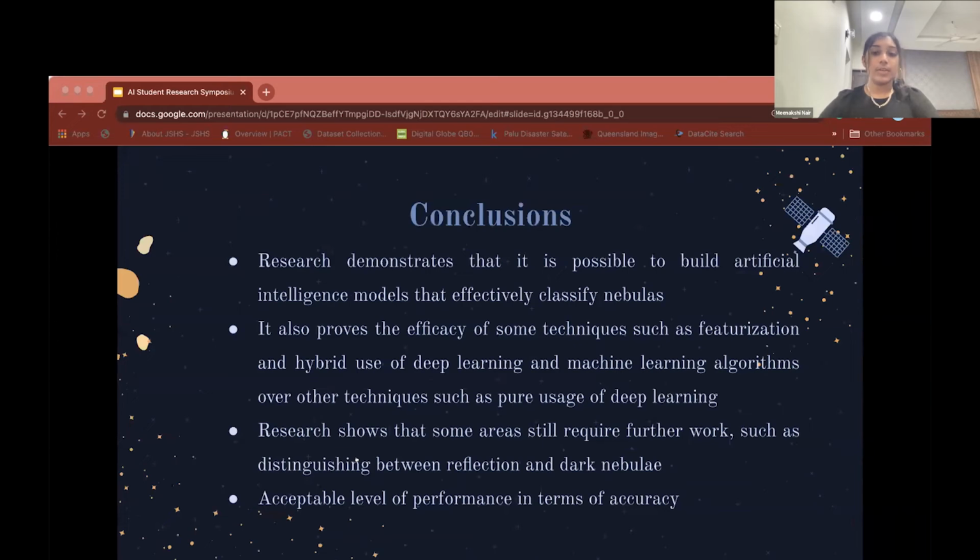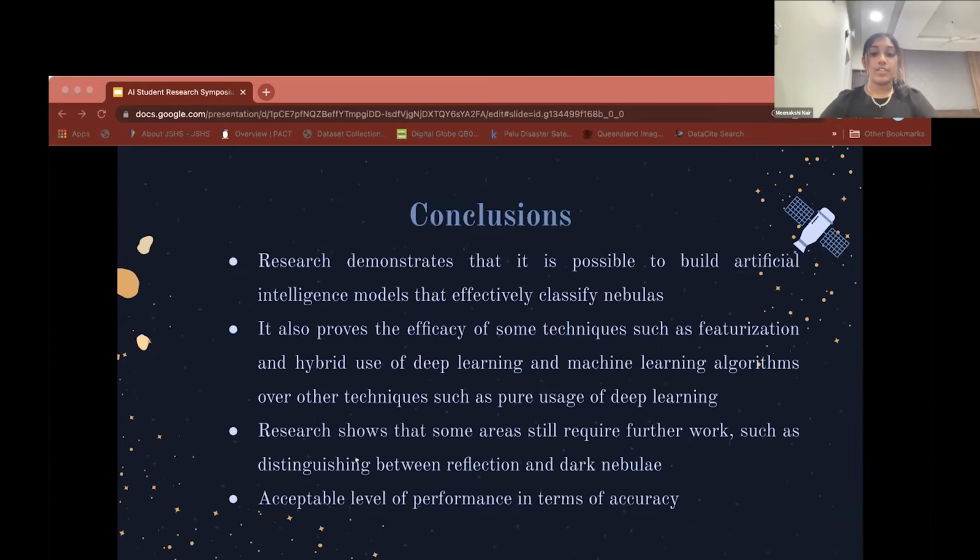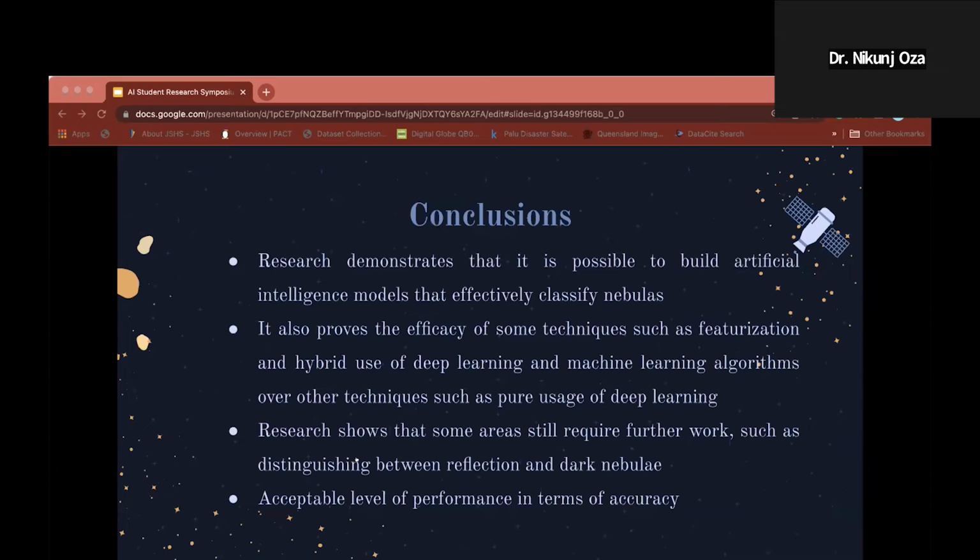So the conclusions we can reach from my research. Firstly, we can conclude that my research demonstrates it is possible to build AI models that effectively classify nebulas. Secondly, my research demonstrates the efficacy of certain techniques like featurization and the hybrid use of both deep learning and machine learning algorithms. However, there are some areas that still require some further work.